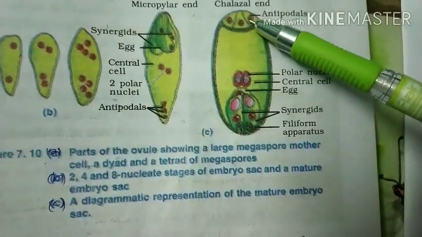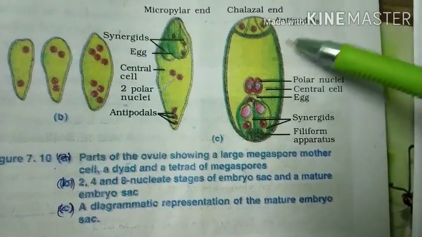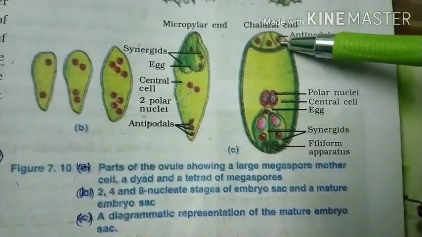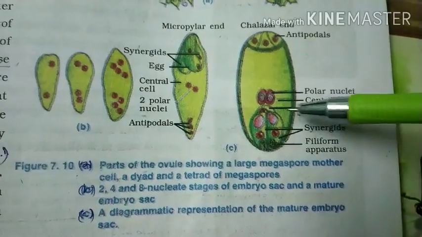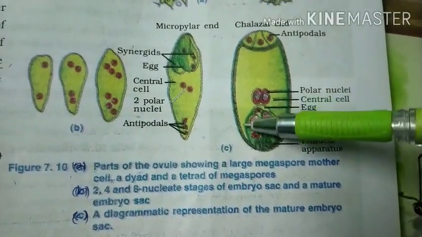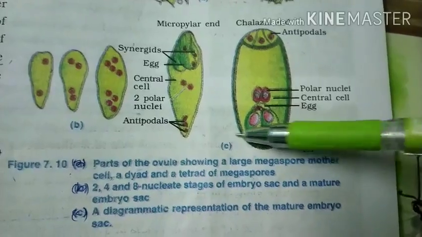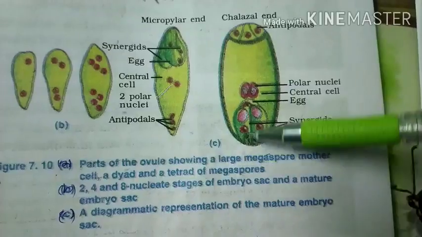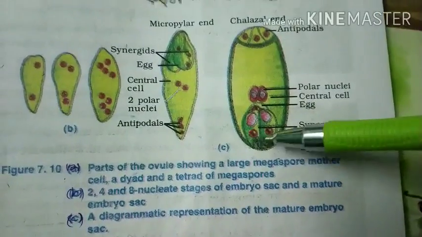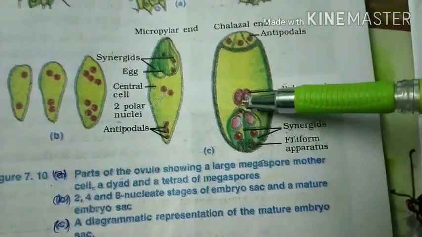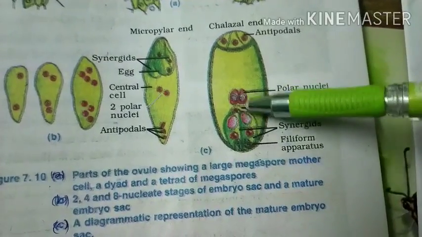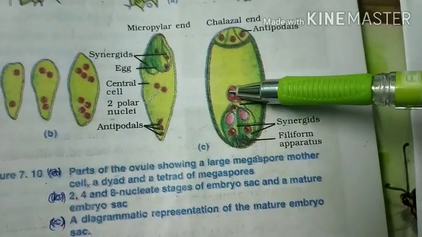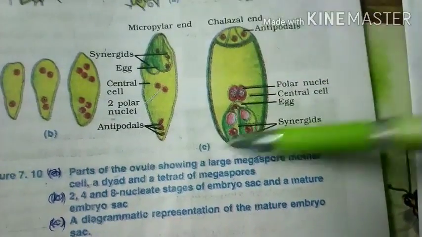Here is a diagrammatical representation of a mature embryo sac. In the mature embryo sac, the antipodals are three in number, the polar nuclei are two in number, and there is a central cell. There are two synergids, and the filiform apparatus arises here, where pollen tubes enter through the filiform apparatus into the synergids. Fertilization takes place here: one male gamete reaches here, another fuses with the polar nuclei, and one fertilizes the egg. This is the fertilization process.